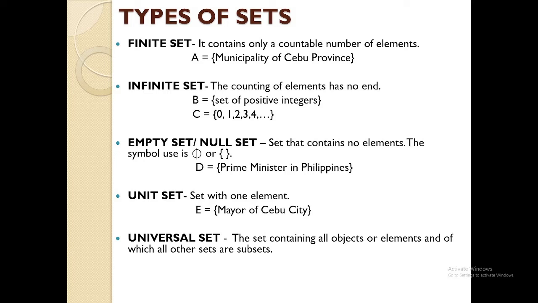Universal set. The set containing all objects or elements and of which all other sets are subsets. Let's have this example. Set A contains 1, 2, 3, 4, 5. Set B contains 2, 4, 6, 8. Therefore, kung ang kuhaon nato ang universal set, atong ilista ang tanang numbers nga naa sa A ug naa sa B. So, naa si number 1, si number 2, si number 3, si number 4, si number 6, ug si number 8. Do not repeat the same element when writing sets. Okay? So, mao na universal set nato.